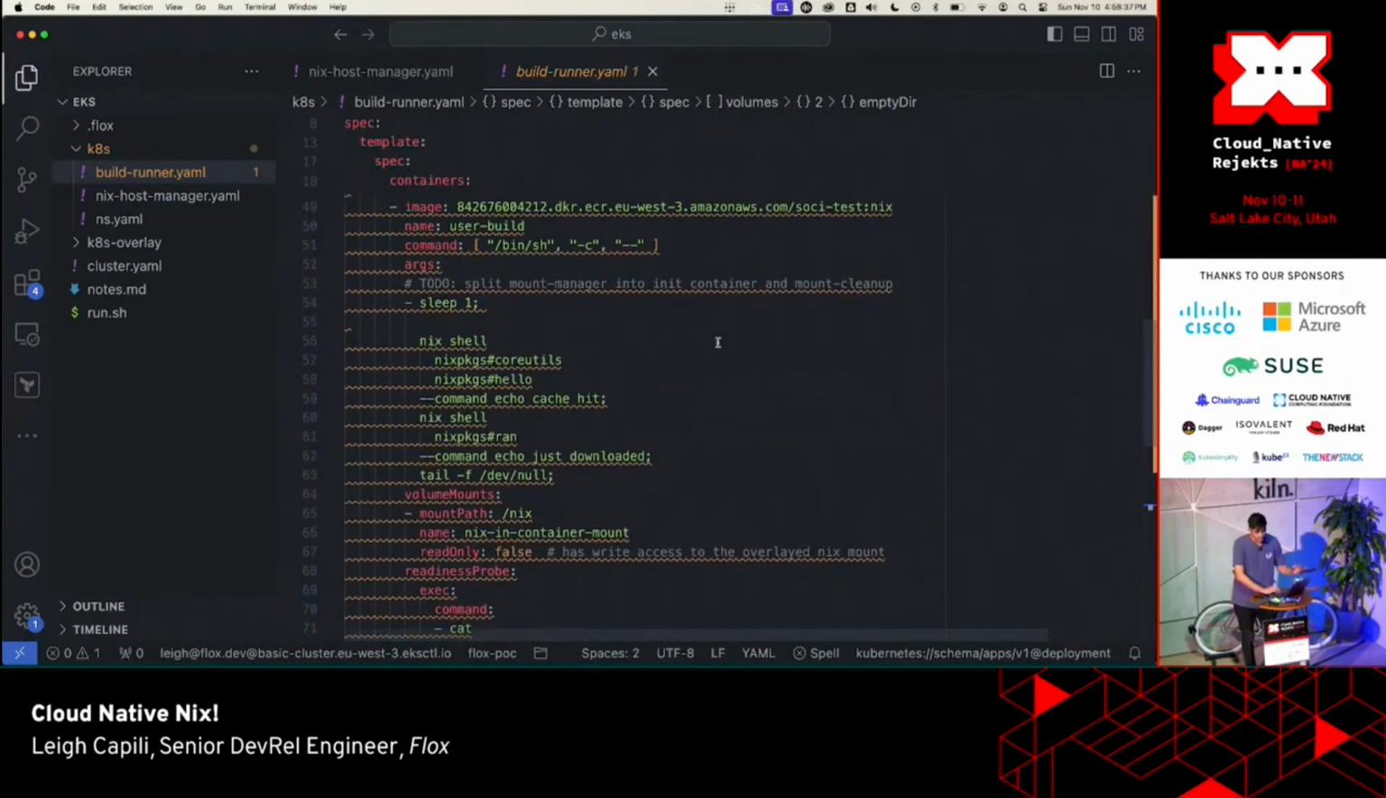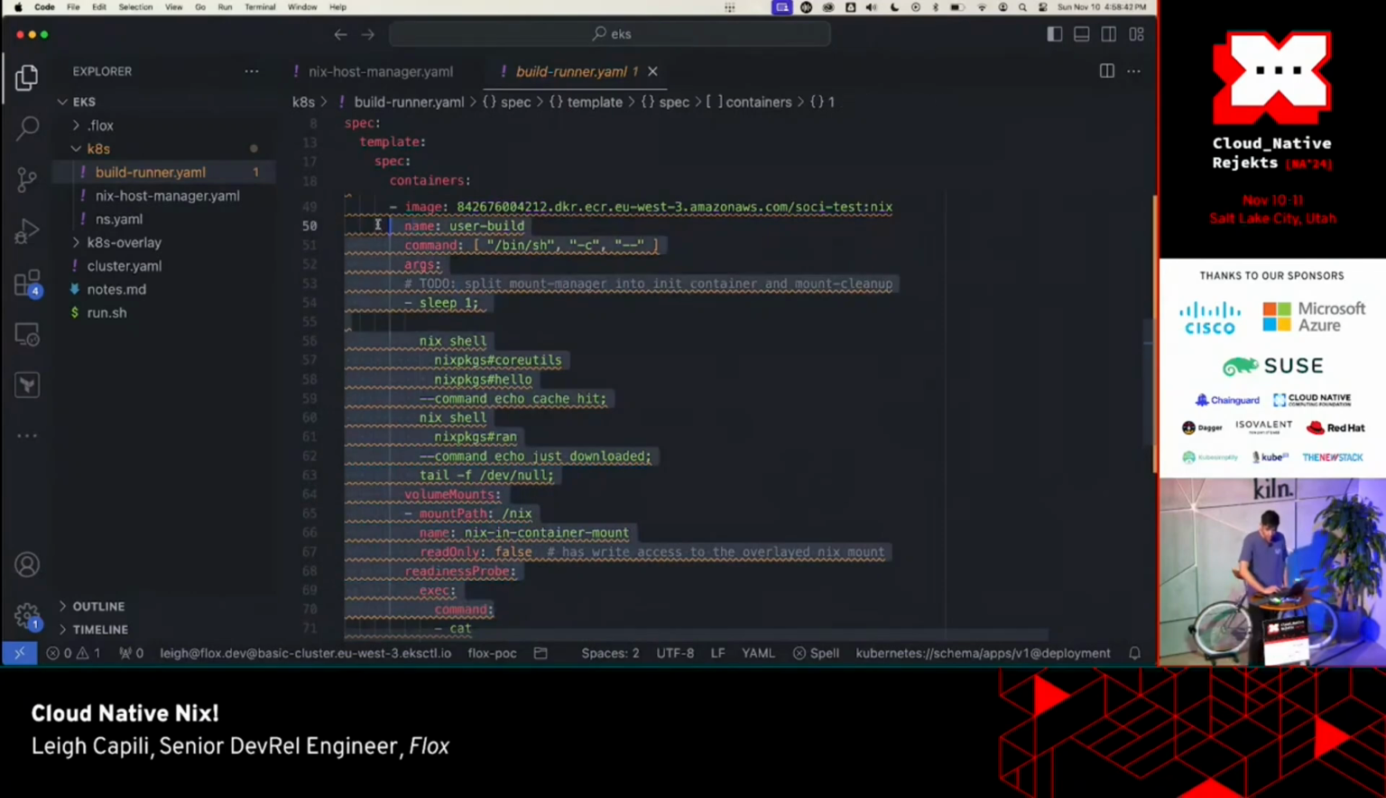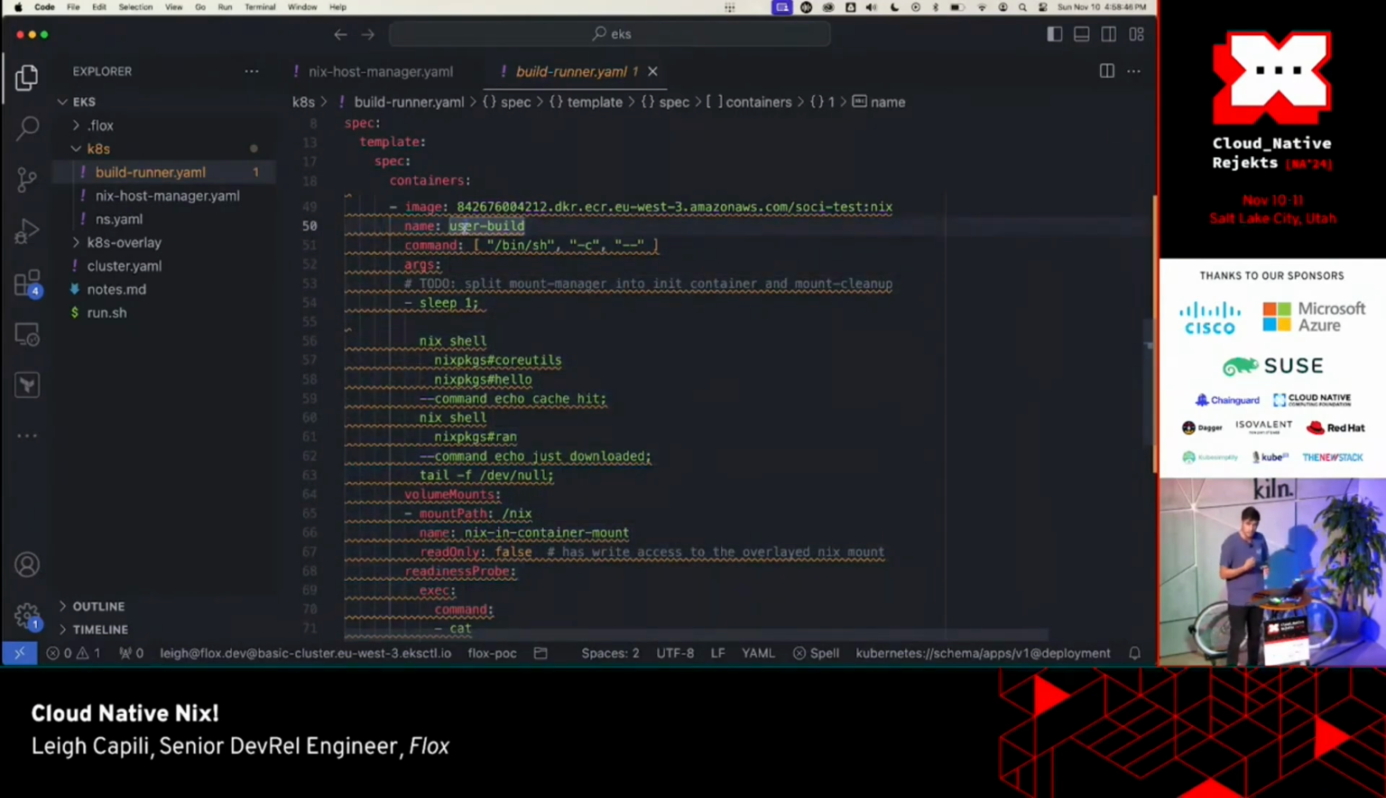And then in the user build container, you can then cache hit on the host Nix store, which is read-only, but then overlaid inside of the pod so that you have a little layer on top. And that will let you start to get the packages from whatever you want. You could then install Flox on there and then run Prometheus or your Go application or some vector database or whatever you like.